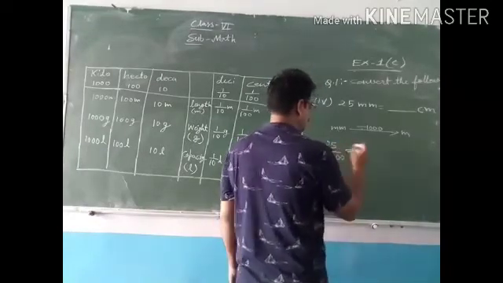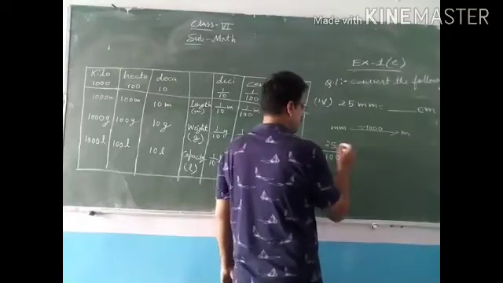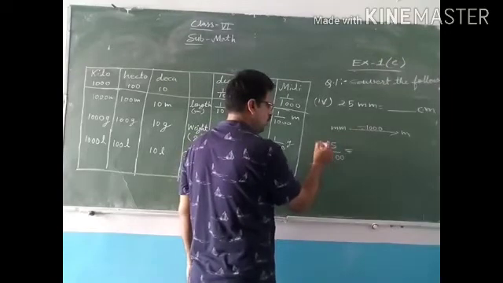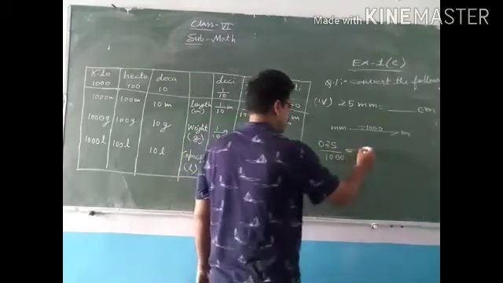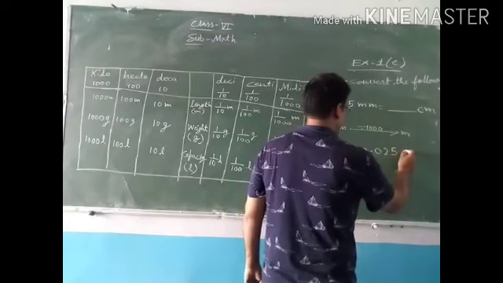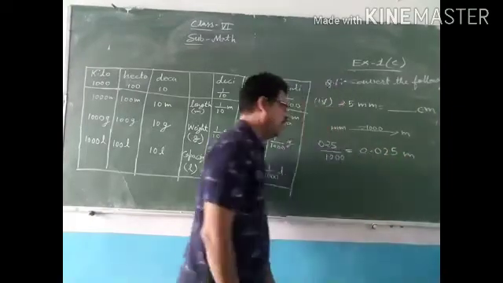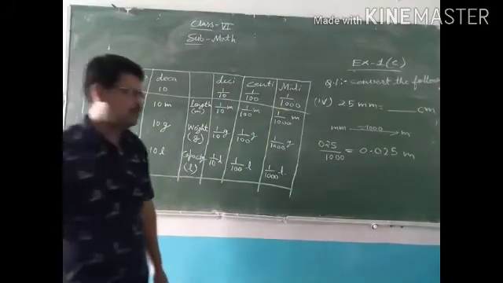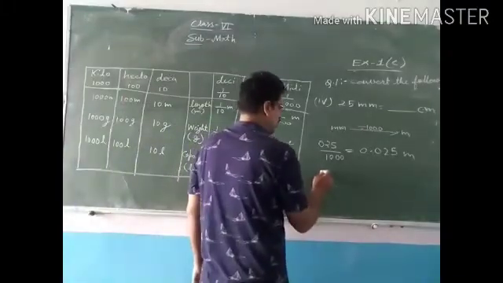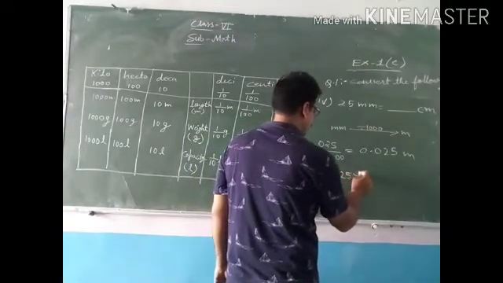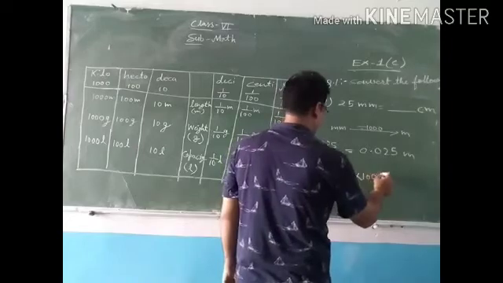So what will come? 3 digits before we will place the decimal, but there are only 2 digits, one more digit required, so we will put 0. So 0.025 meter. Okay, now we know how to convert meter into centimeter. Multiply by 100. So 0.025 multiply by 100.